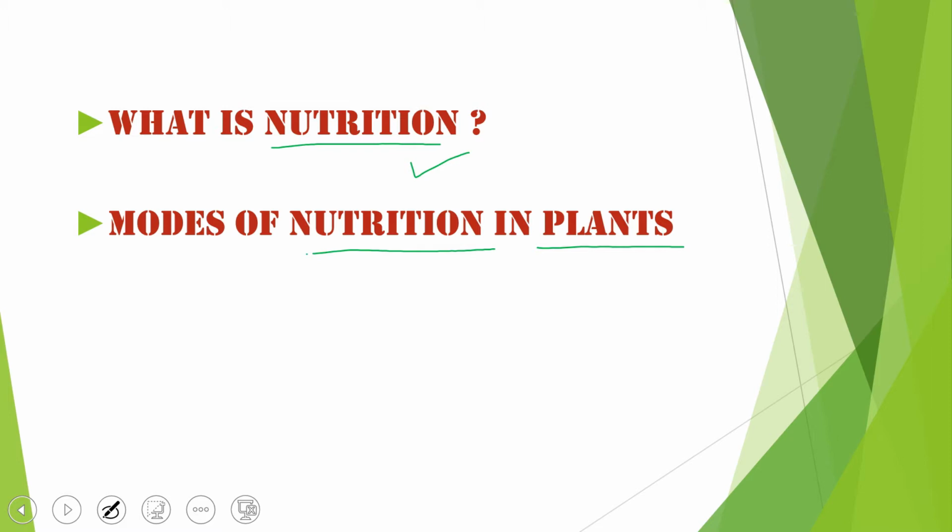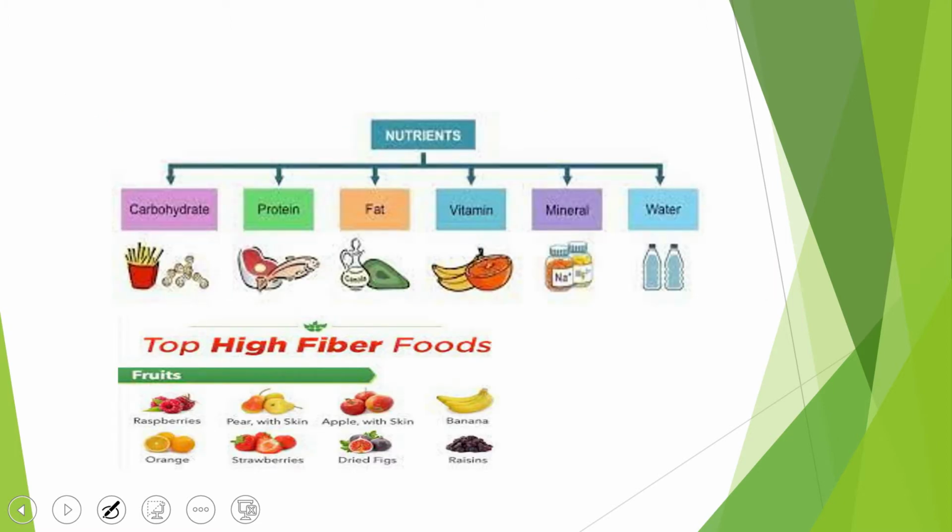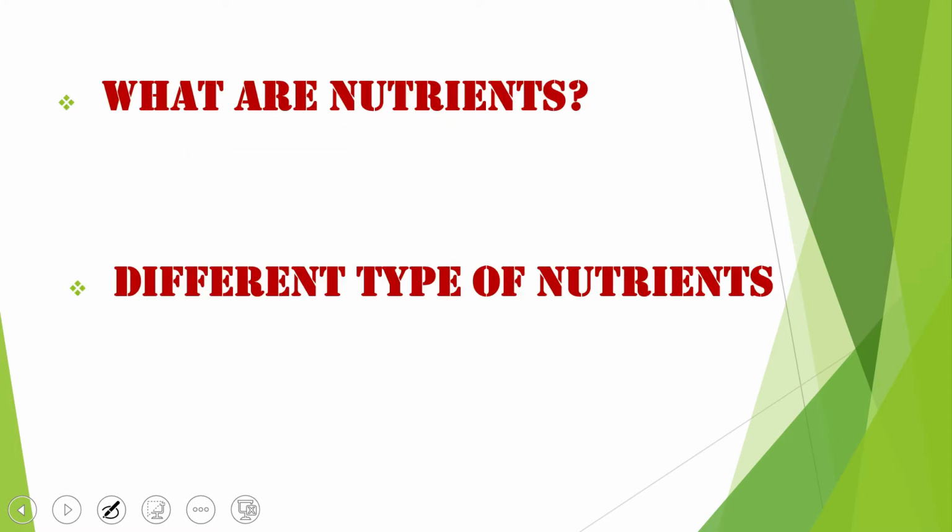Before I come to these two things, I will ask you a very simple question: what are nutrients? First of all, we will talk about nutrients and different types of nutrients.